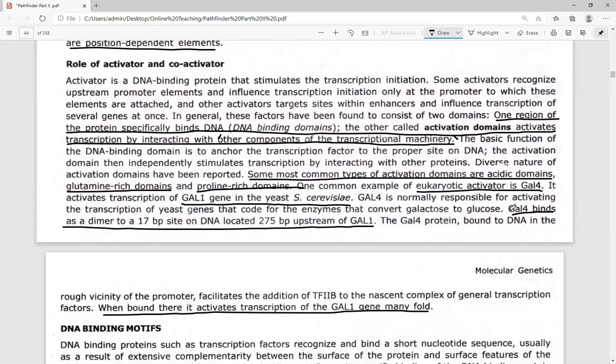Now see this, GAL4 is a transcription factor. It will bind to the enhancer region of GAL1 and will enhance the rate of transcription of the GAL1 gene. So the GAL1 gene transcription will be greatly enhanced by the role of activator and co-activator.